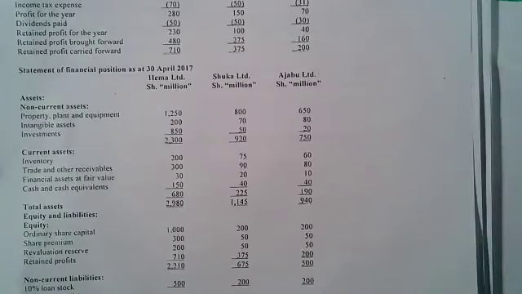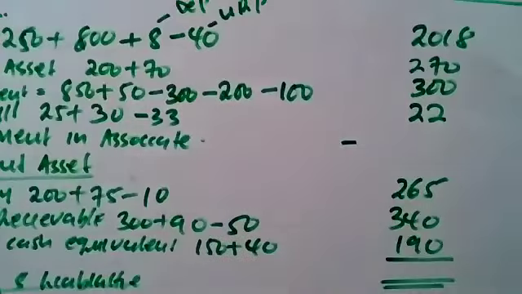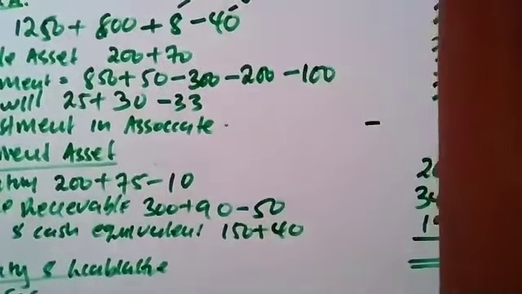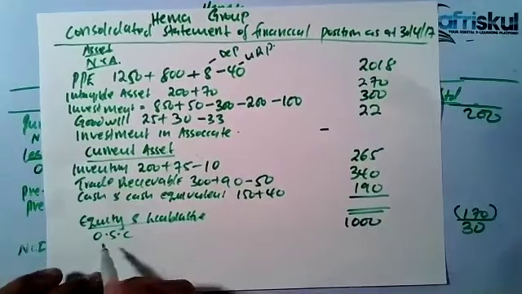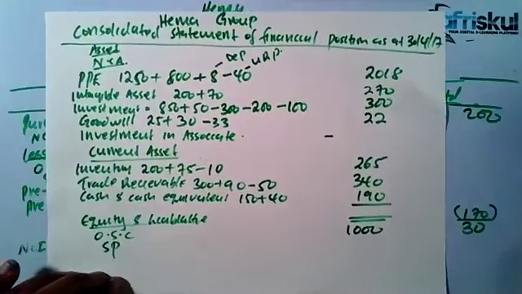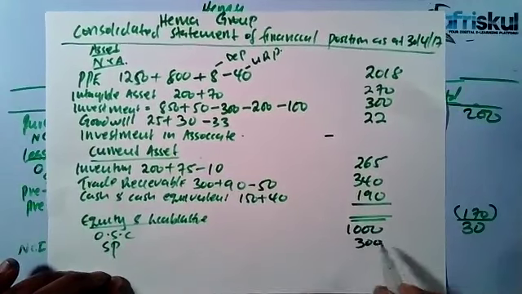Yeah, I can see now you have been revising. From the answers I'm getting, I'm impressed. Remember I said that for ordinary share capital and share premium, we only take for the parent. I can see most of you have written 1,000. That's correct. So to the ordinary share capital, you only take for the parent, which is 1,000, as well as the share premium. Also the share premium you take for the parent, which is 300. Then